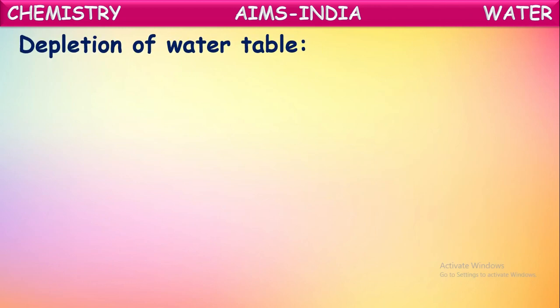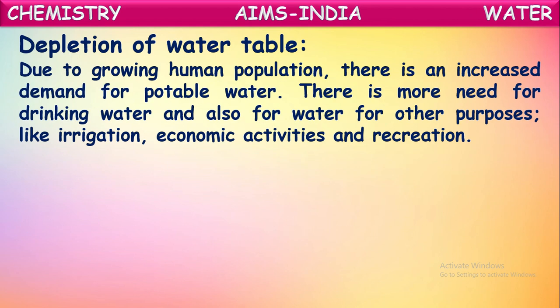So, depletion of water layer. We told what the water layer is here. But nowadays, not much water is present under the layers of the earth, and that we call depletion of the water layer, the water table. Due to the growing human population, there is an increased demand for potable water.